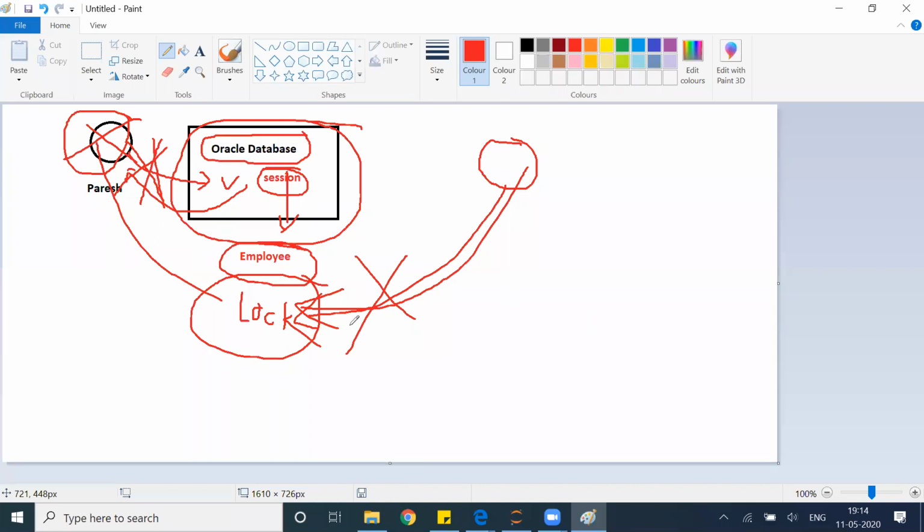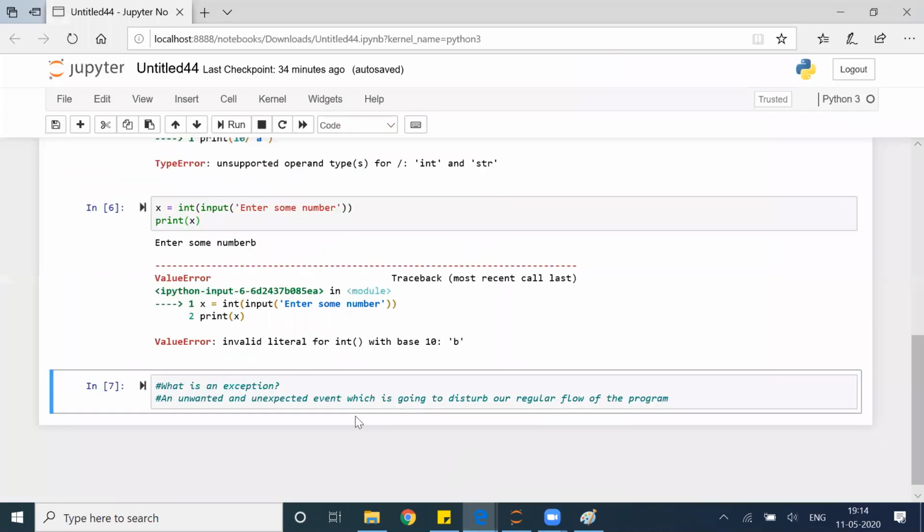Till this point, are you guys okay? Any doubts why exception handling is required? Is that making sense to all of you, especially to non-techies? I need responses.